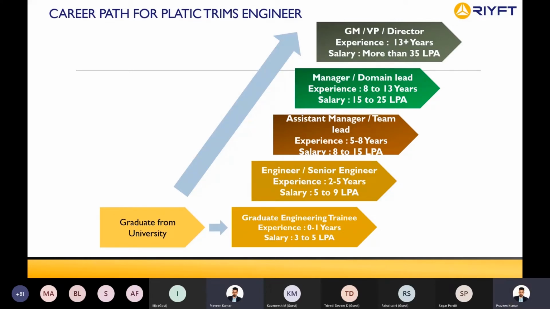Then you have an assistant manager or team lead position. If you have an experience of 5 to 8 years, you can expect a salary of 8 to 15 lakhs per annum. That's close to 1 lakh per month. Then finally, your domain lead or manager. Once you become a domain lead, normally in Ford, the pay scale would be anywhere around 25 to 30 lakhs. The managers get more than 40 lakhs in Ford. And if you finally go for GM, General Motors, you can expect a pay of 35 lakhs per annum. So this is the market standard.